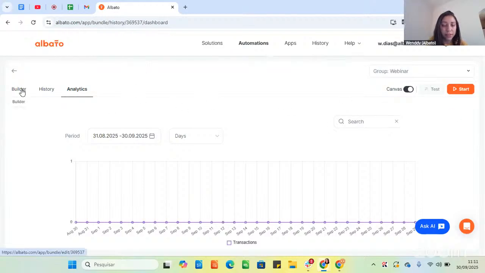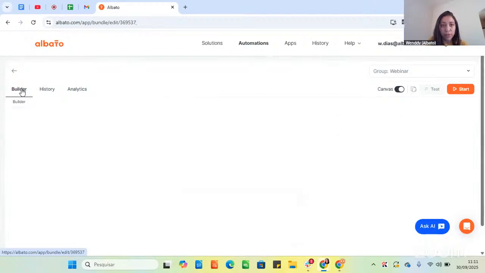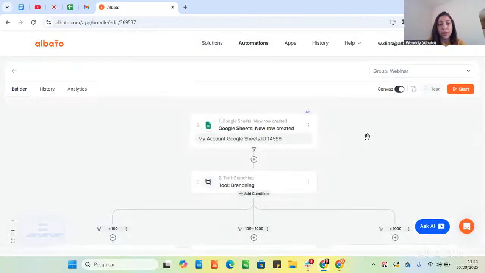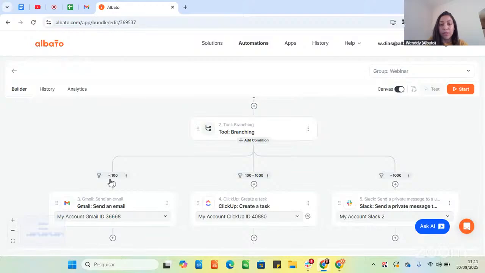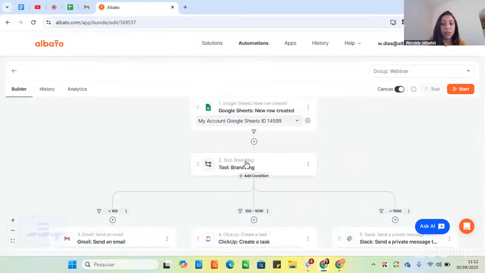What I would like to reinforce with you is that with the Canvas mode, we have this branching tool. It's the highlight here because it's the new tool that allows you to create additional conditional logic. So you can create, for example, more than 2 conditions to move forward with different scenarios based on what you set here in this tool.